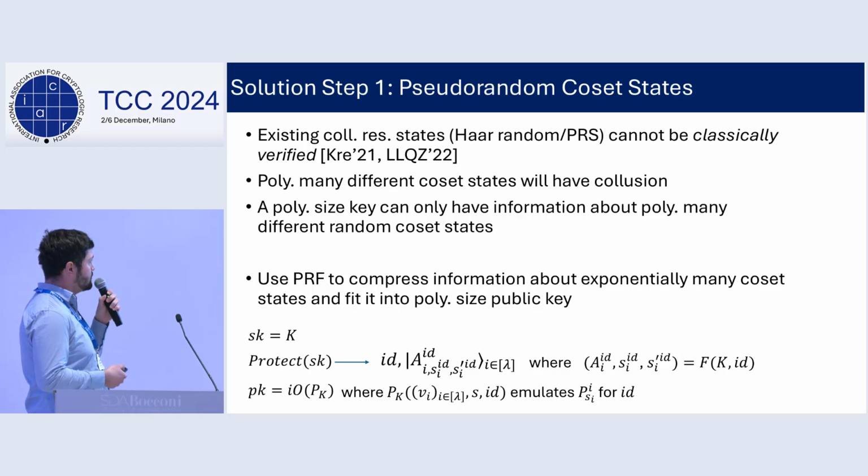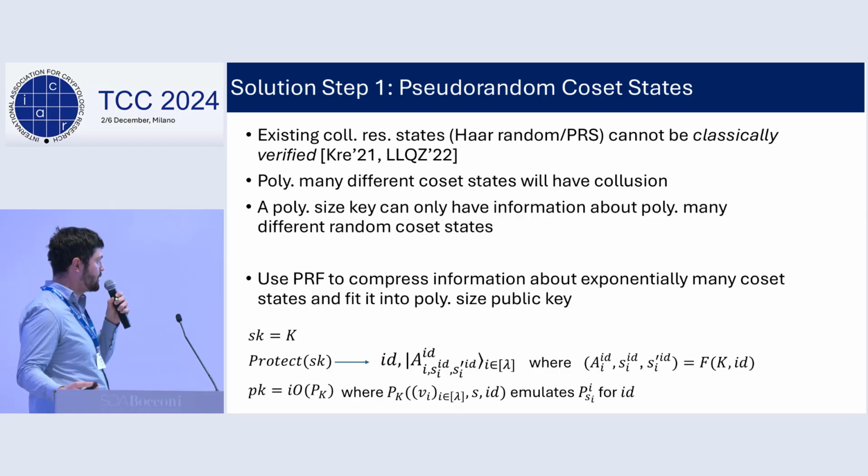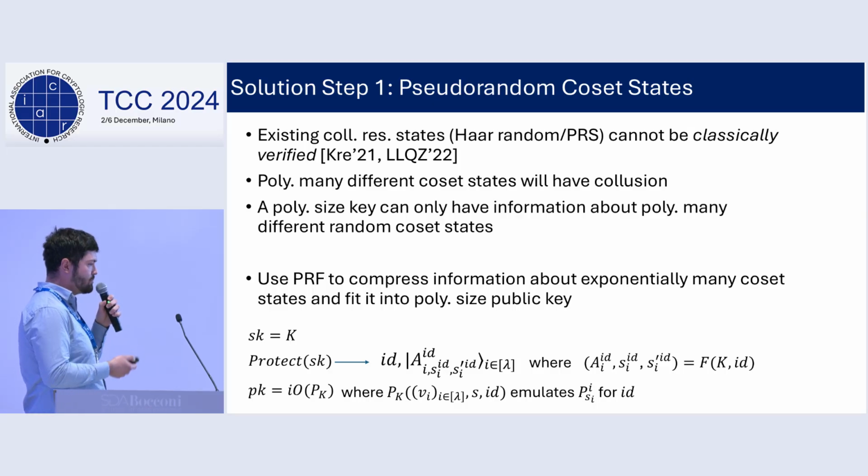So our solution's first step is to use a PRF to compress information about exponentially many different coset states and fit it into a poly-size public key, so that we will be able to ensure that there will be no collision of coset states, no matter how many copies a user receives or how many users are colluding or collaborating.